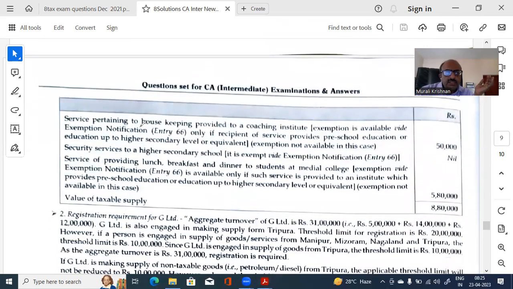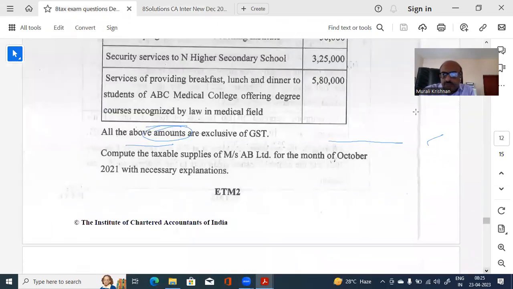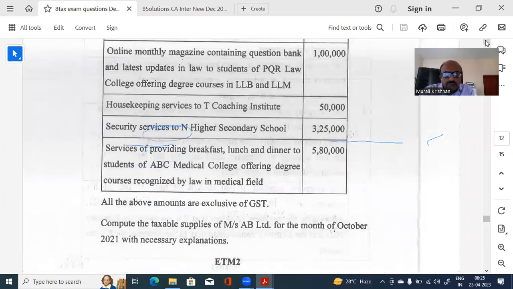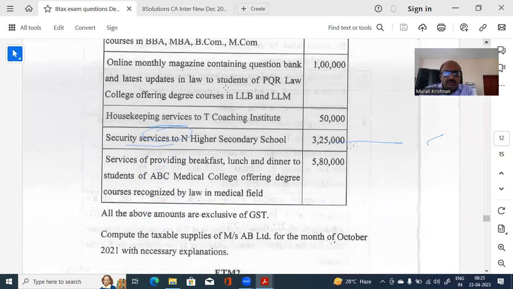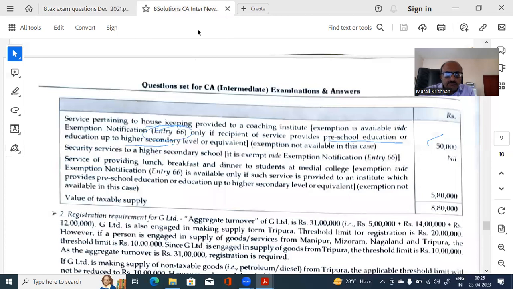Next. Services relating to housekeeping, again entry number 66, only if the recipient of service is preschool education or higher secondary. Here, it is not for this, it's for higher education housekeeping. Therefore, it is 50,000. So what is it given for? Coaching institute. So it will not be available. Next, security service to a higher secondary school. It is higher secondary, it is available. Again, entry number 66. So it is available.